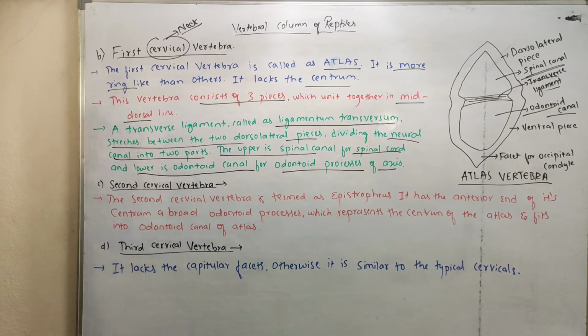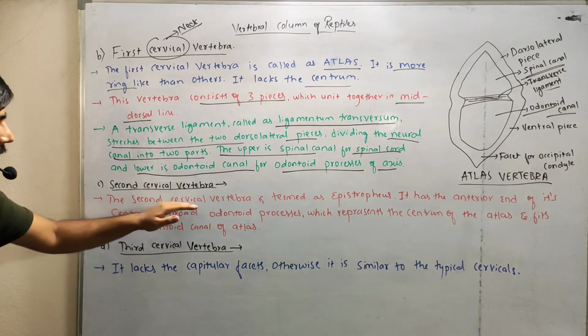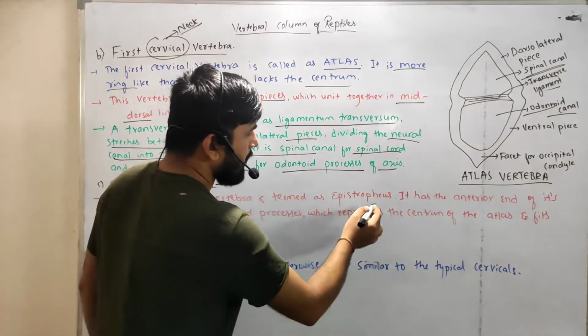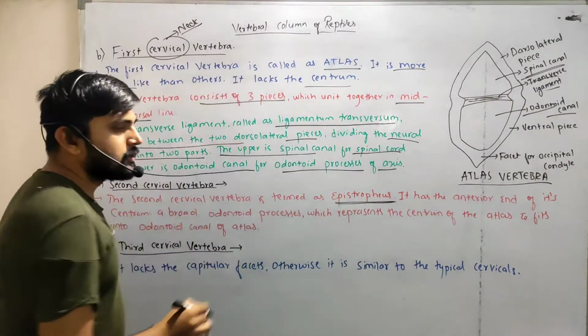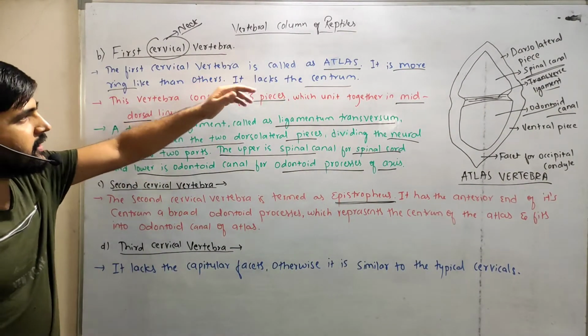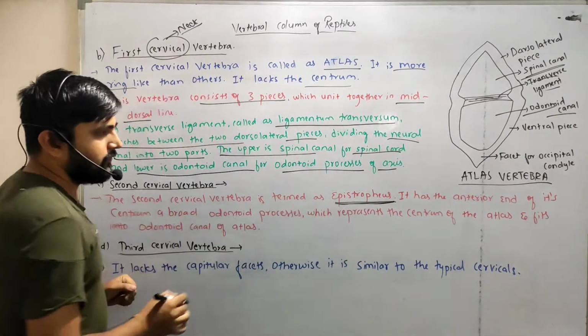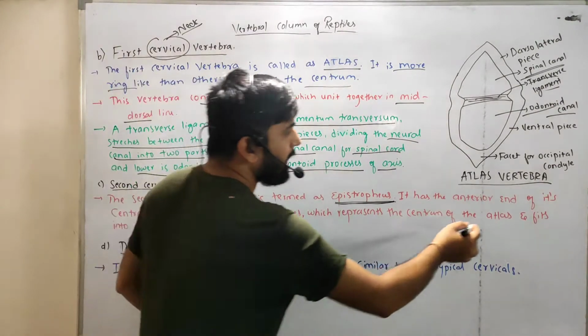The second cervical vertebra is termed the epistropheus, right? So the first cervical vertebra is called the atlas, and the second cervical vertebra is called the epistropheus. It has the centrum at its anterior end.